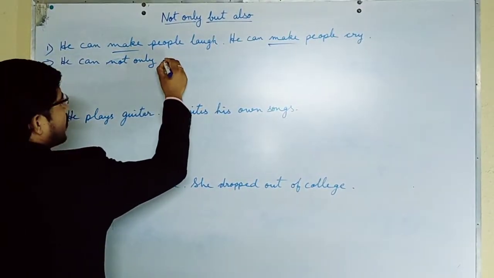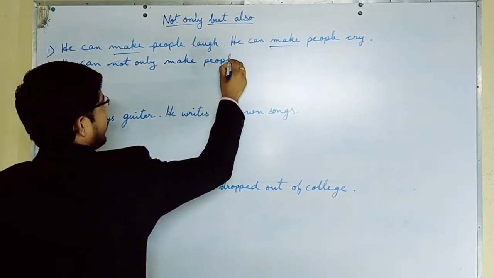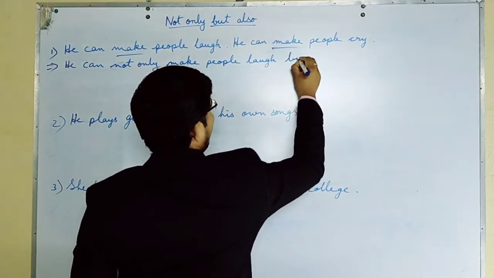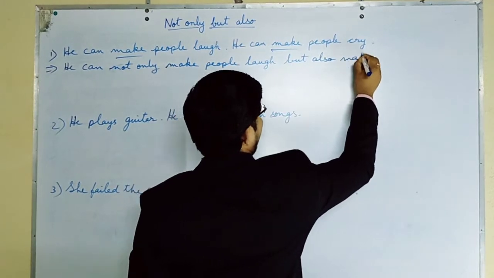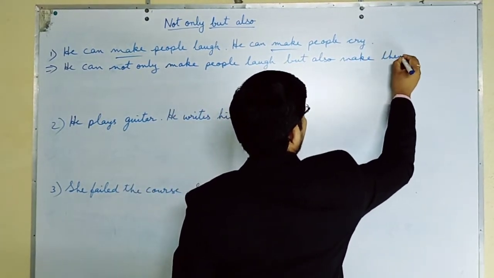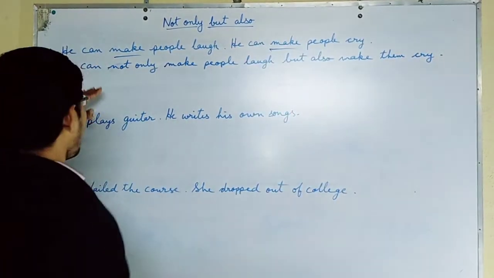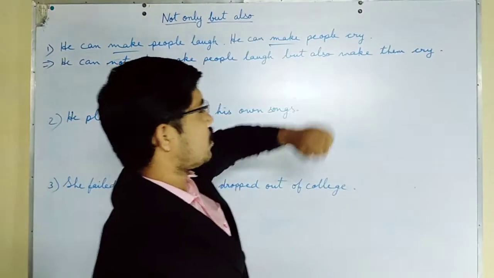So he can not only make people laugh, but also make them cry. So always remember, not only should be in front of both the same part of speech.